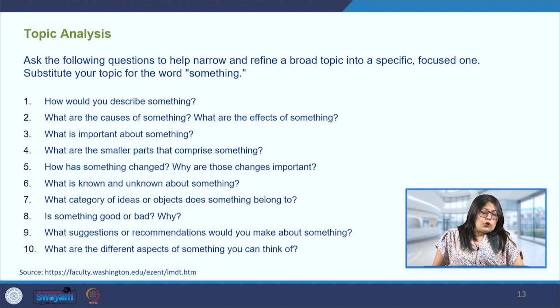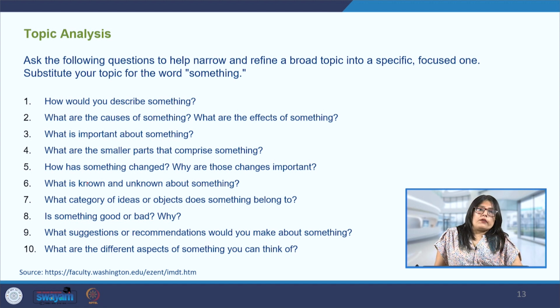So, when we substitute the topic with the word something, you will see that all these questions end with something. How would you describe something? What are the causes of something? What are the effects of something? When we replace the topic with the word something, it focuses us to think more critically. By using the term something, we are essentially stripping down the idea to its essence, and we think of the critical elements that are involved in the topic.